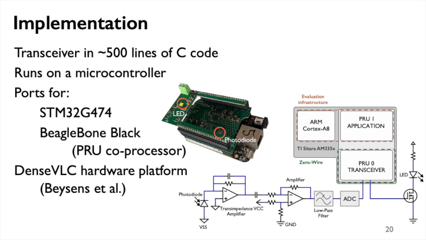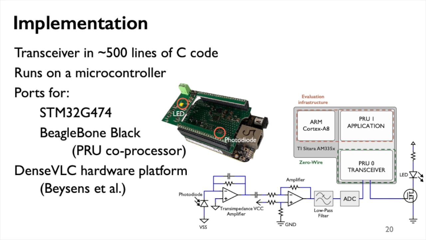We've got ports for two platforms, one STM32 based, another for the BeagleBone Black. For the BeagleBone, we don't implement the transceiver on the main ARM core, but use one of the real-time core processors on the board instead. We only use the heavy-duty ARM core because it gives us a convenient Linux interface for monitoring and evaluation purposes.